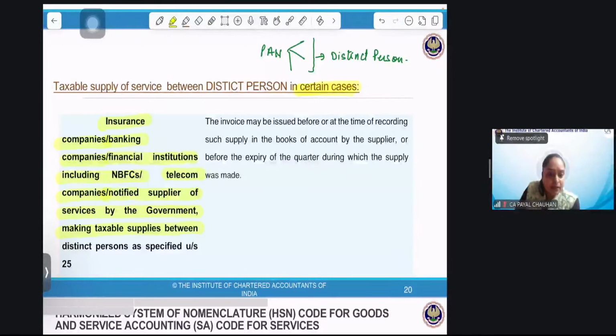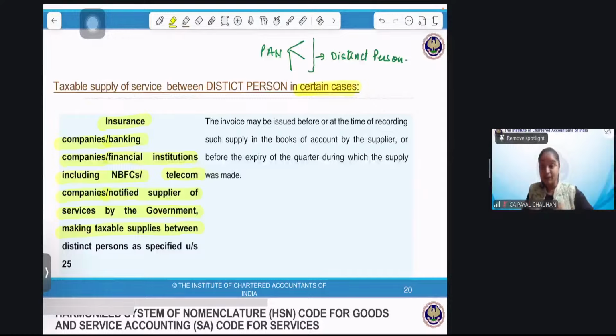If same PAN, same GST, but multiple trades, then no supply. I did not get the question, but I'll explain what you want to know. If I am in one state and I have different businesses, I might have the same registration. I need not go for separate registration. But if I want, at my option, I can have a separate registration in the same state. You are not debarred from getting separate registration, but you can have one registration also. I hope that was the question for you people, right?